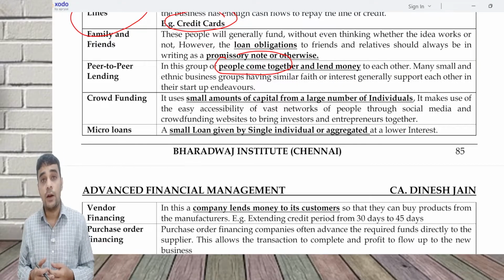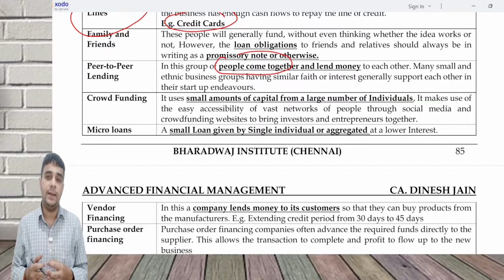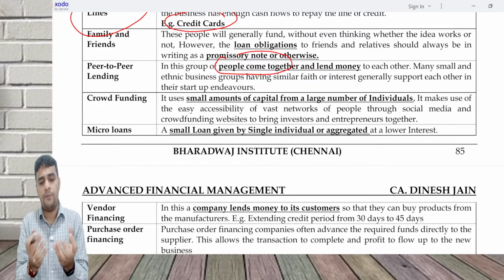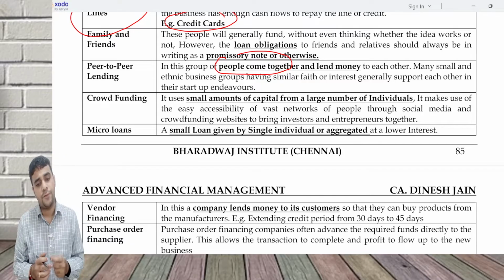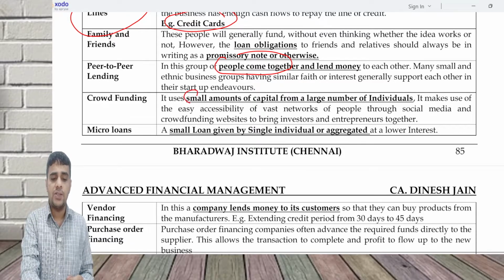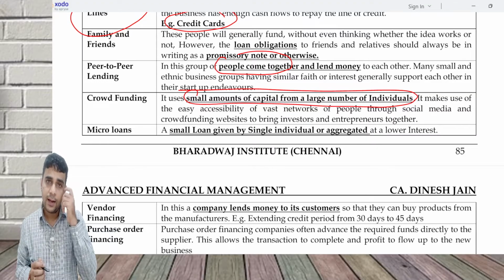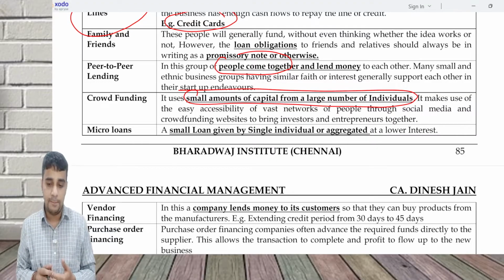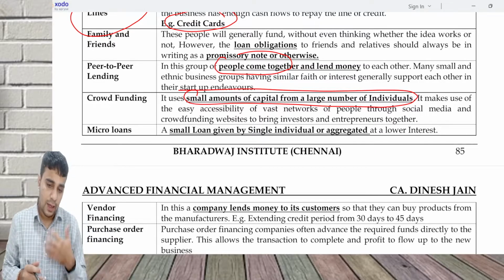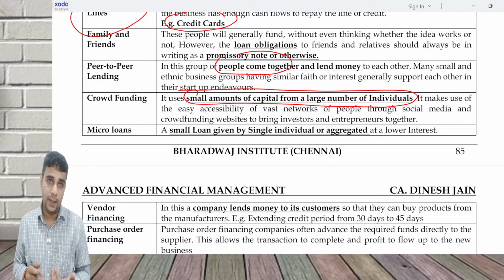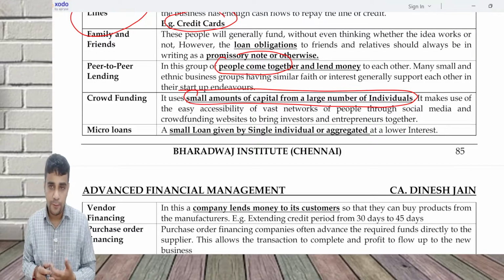Crowdfunding. Crowdfunding is raising money from a large number of individuals, small money. You're going to raise a small amount of capital from a large number of individuals. If you see in India's context, there are crowdfunding platforms available. Crowdfunding also happens in the form of donations, or you can take it in the form of equity, or in the form of loans.